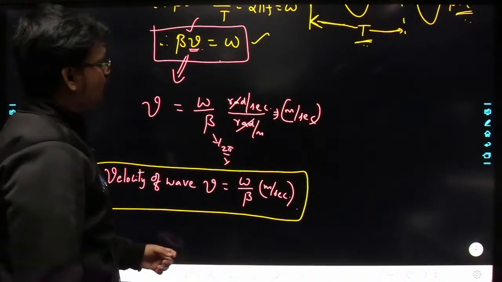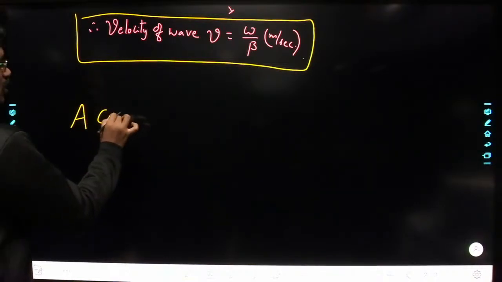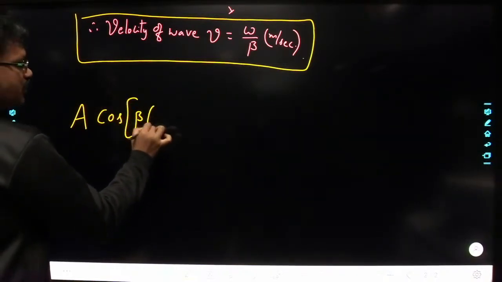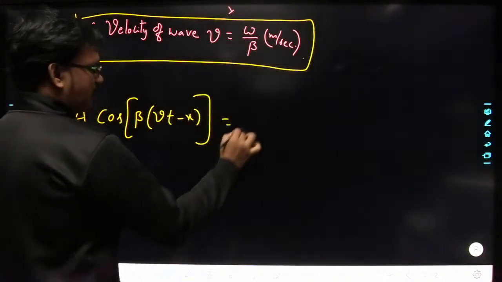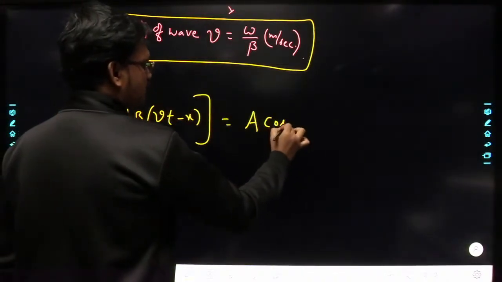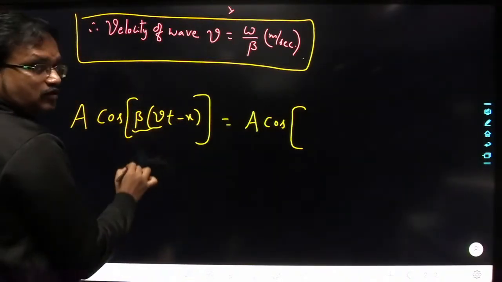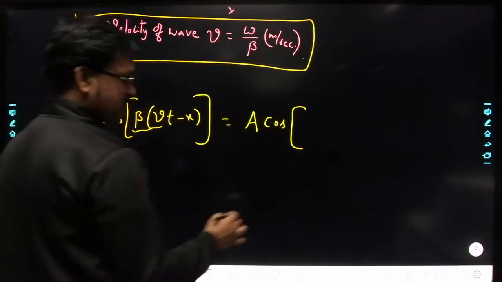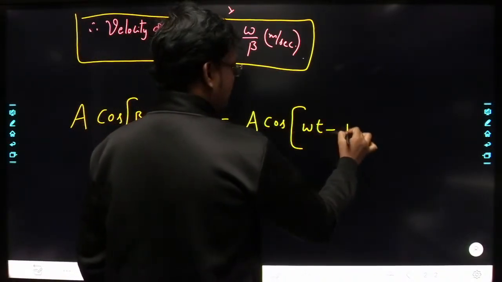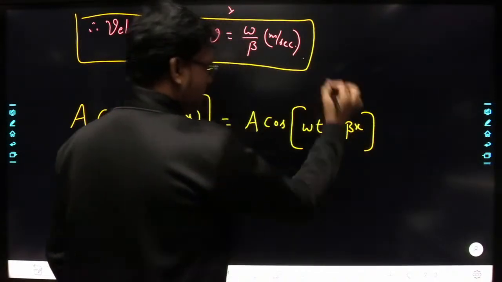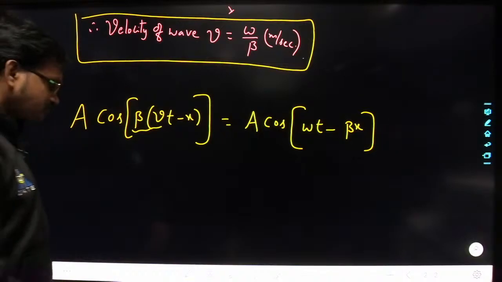We can replace with omega. So that means A into cos of beta into (Vt minus x). I can represent this as A into cos of beta V t minus beta x. Beta into V is nothing but omega. So I can write this as omega t minus beta x. So in this manner I can represent the wave.